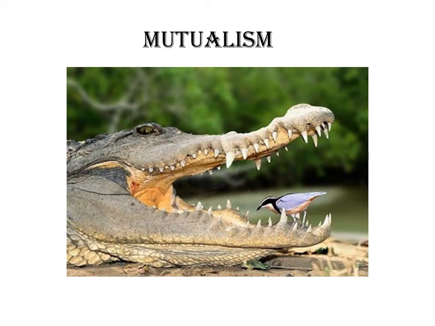The next example is of crocodile and plover bird. Whenever a crocodile eats a meal, food gets stuck in the teeth of the crocodile, which can lead to tooth decay. So, the crocodile sits with its mouth open and the plover bird comes and eats the stuck food. In this way, the plover bird gets a meal and the crocodile gets tooth cleaning.